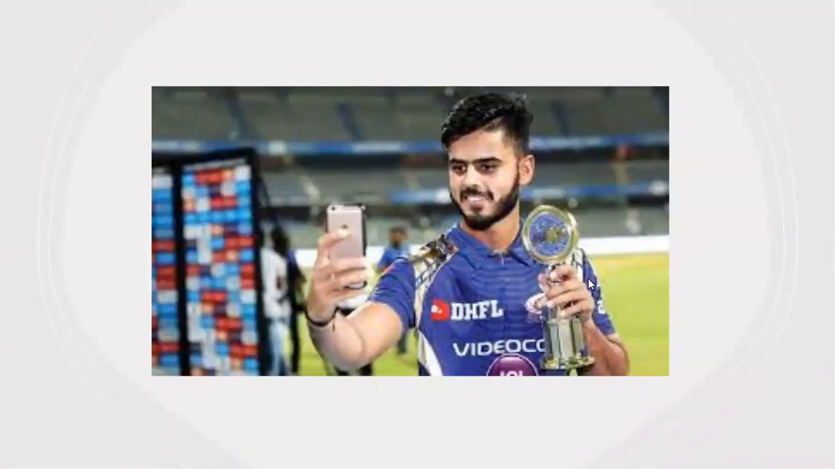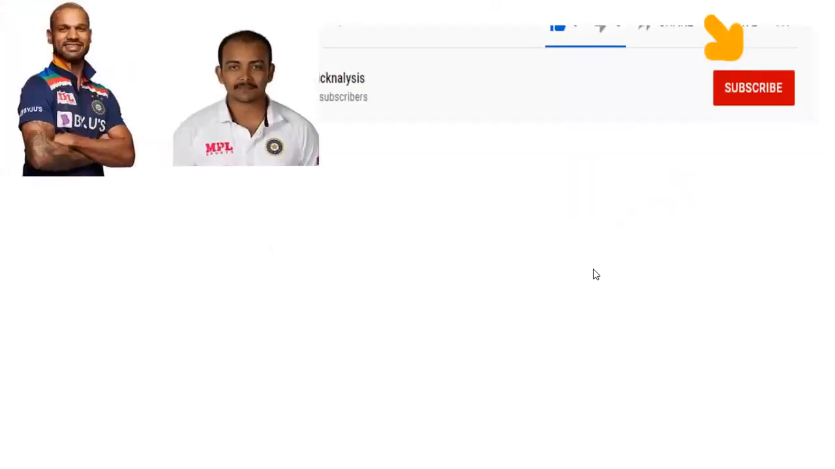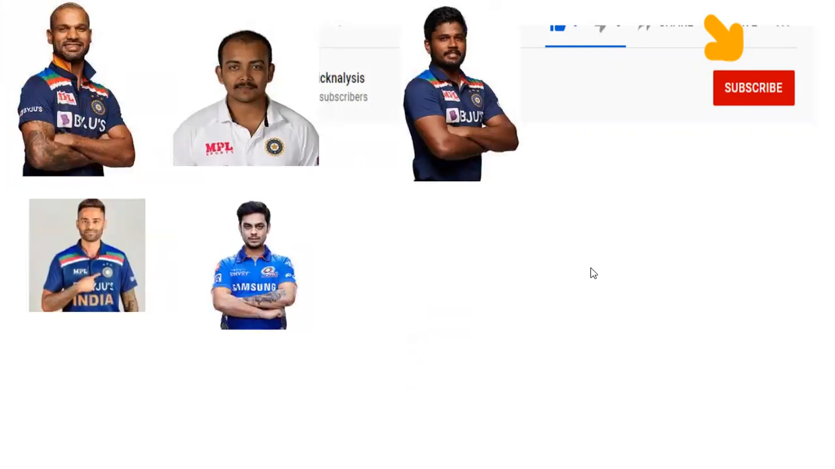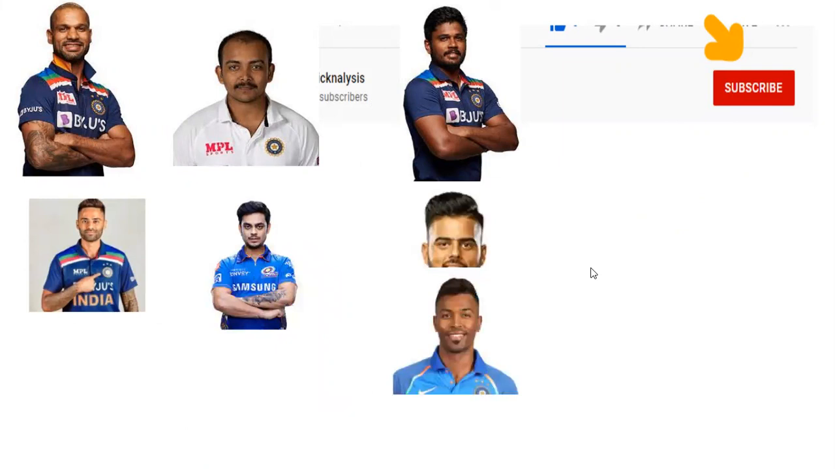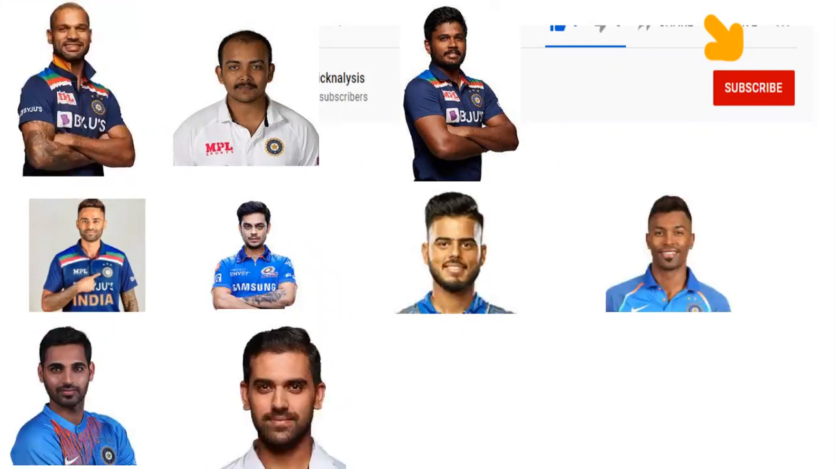So in the end, the final playing 11 that we feel could play in the 2nd T20I match is something like this. Shikhar Dhawan, Prithvi Shaw, Sanju Samson, Surya Kumar Yadav, Ishan Kishan, Hardik Pandya, Nitish Rana, Bhuvneshwar Kumar, Deepak Chahar, Yuzvendra Chahal, and Varun Chakravarti.